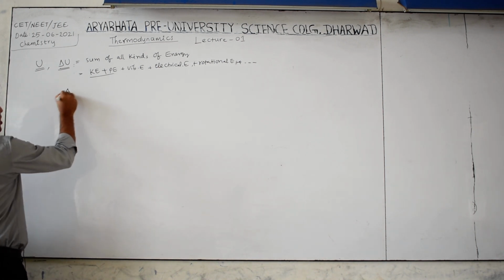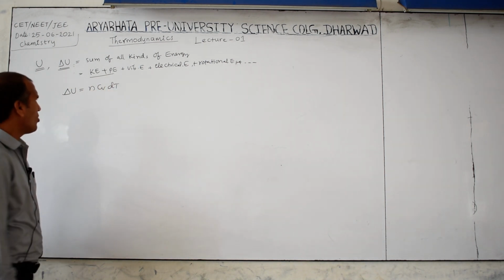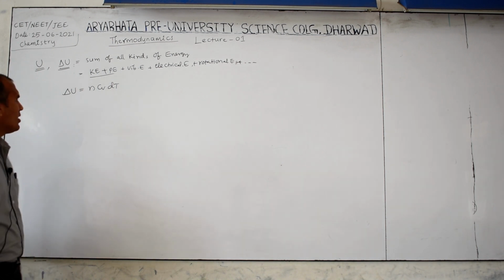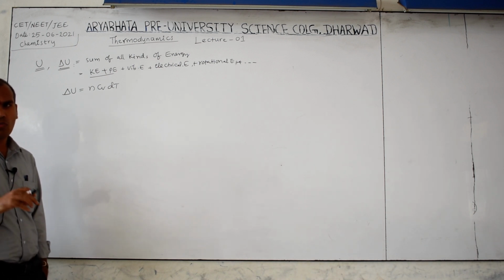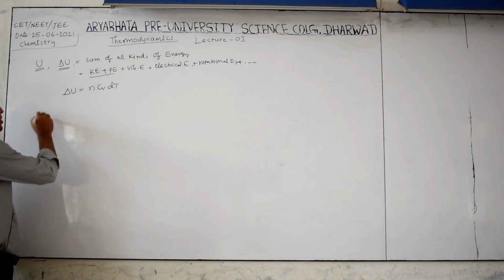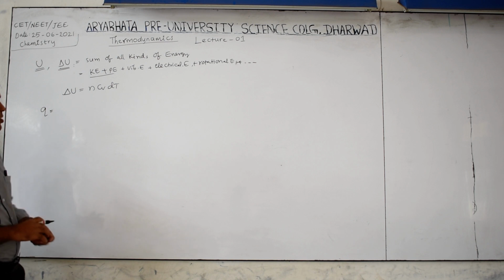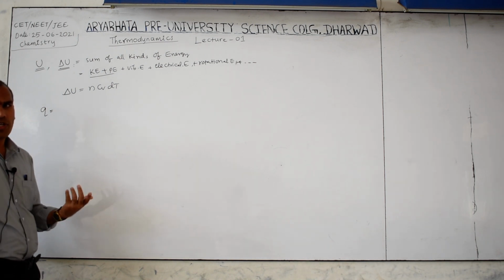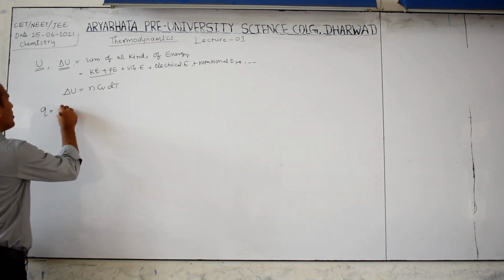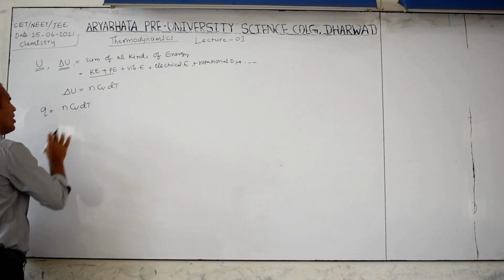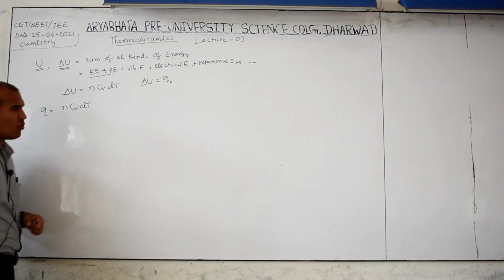Its formula: delta U is equal to nCv dT for an ideal gas. Internal energy units, since it is energy, are kilojoule per mole or joule per mole. Next, heat. Heat is an exchange or transfer of energy due to temperature difference. Q is again nCv dT. Delta U is equal to Q at constant volume.